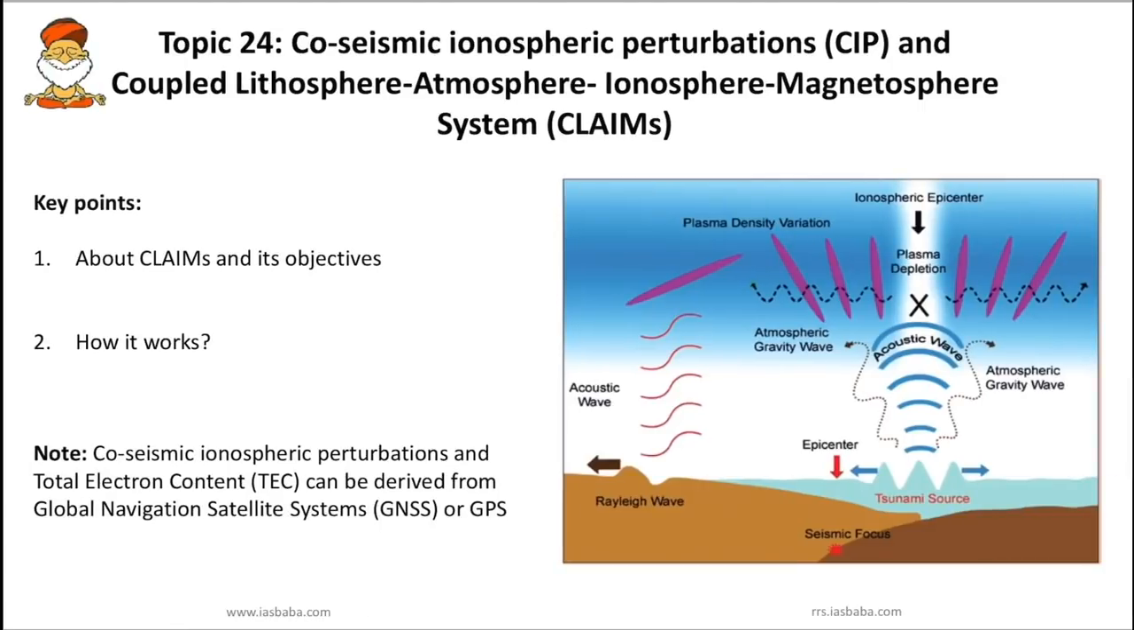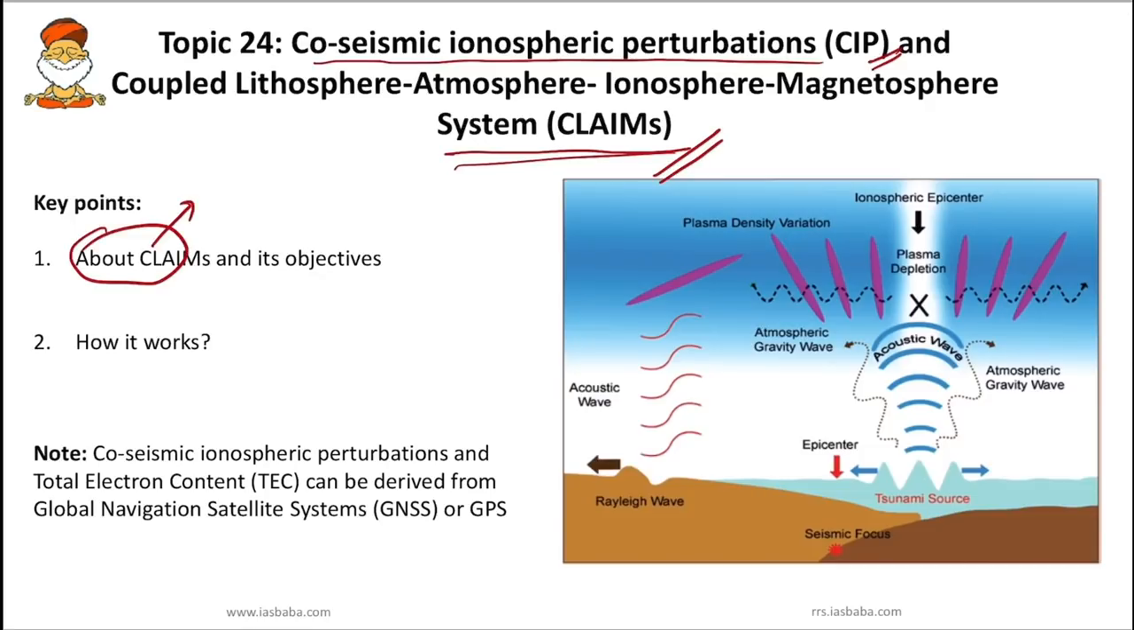Let's move on to the next topic: co-seismic ionospheric perturbations and the coupled lithosphere, atmosphere, ionosphere, magnetosphere system. There was an article in PIB discussing CLAIMS and CIP, that is, co-seismic ionospheric perturbations and the coupled lithosphere, atmosphere, ionosphere, magnetosphere system. One should have revised regarding CLAIMS. So what is CLAIMS?